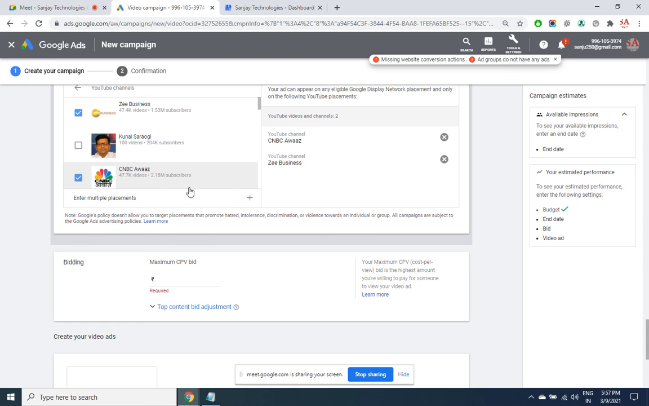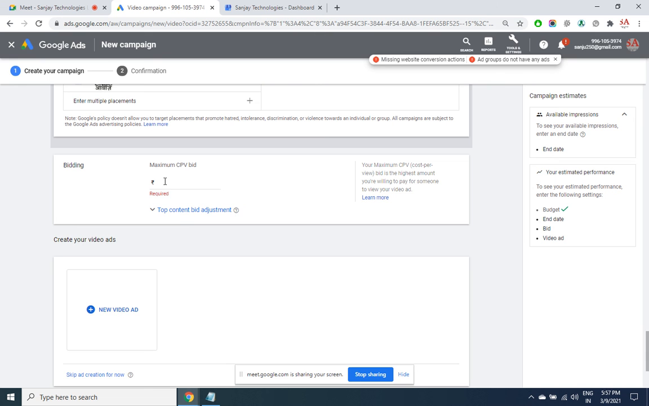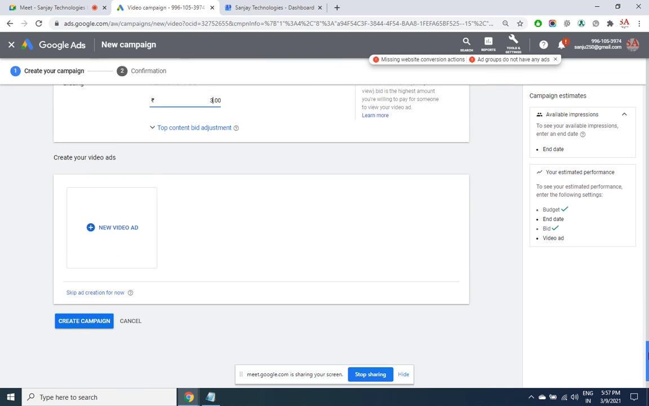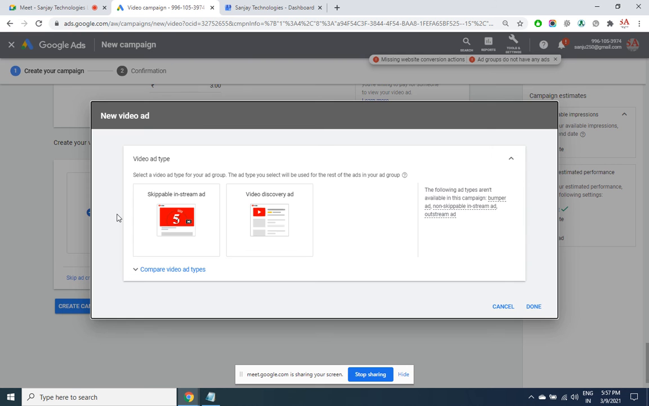This is as good as a television kind of ad. There they pay on a TRP basis. Here we are paying on a view basis. Mainly FMCG category ads are recommended for this campaign. So per view I am ready to pay 3 rupees. Now you need to select the video from YouTube.